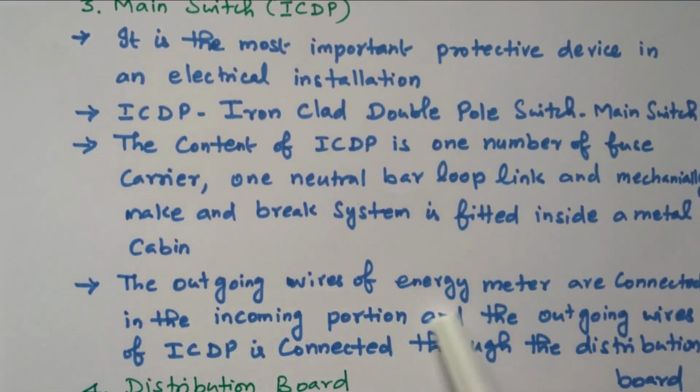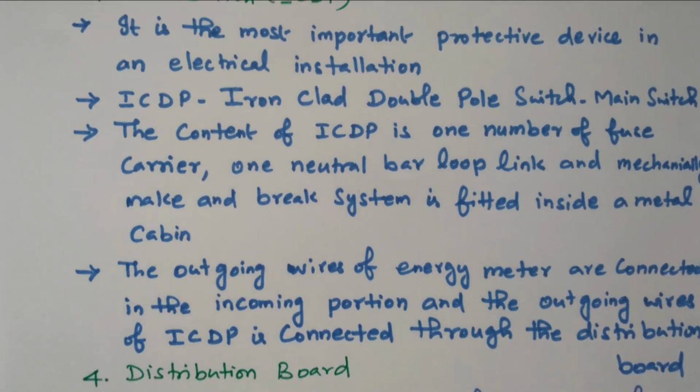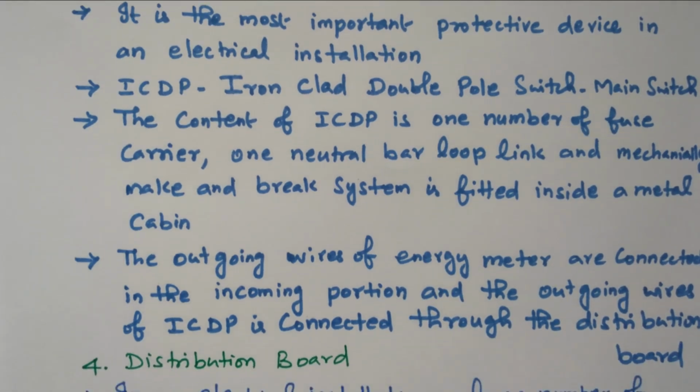The outgoing wire of the energy meter is connected to the incoming portion. So for this main switch, the incoming is coming from the energy meter. Then the outgoing is connected to the distribution box. From this distribution box, supply is distributed to various rooms or various areas.